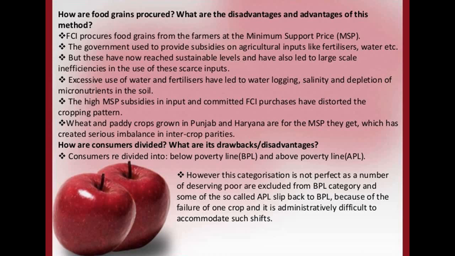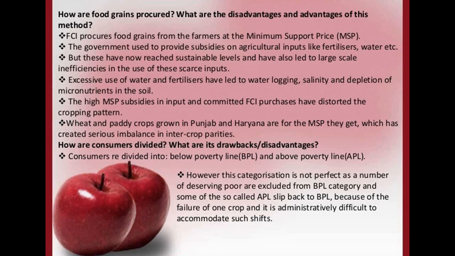The other crops are not grown there initially; space is given only to those crops which can give them maximum profit. They are not anticipating the imbalance that has been created in inter-crop parity.